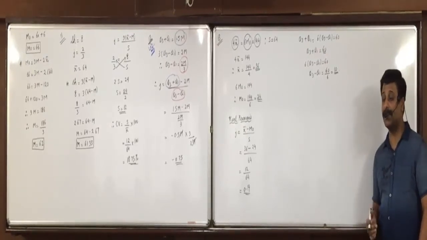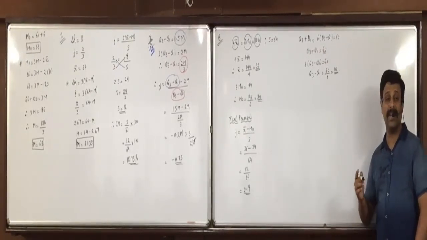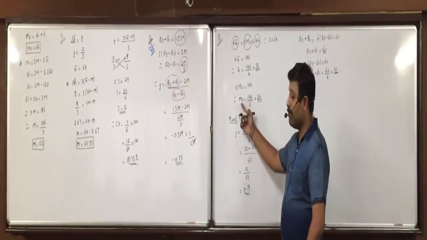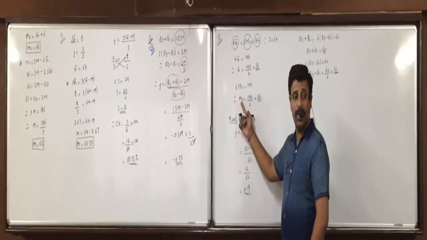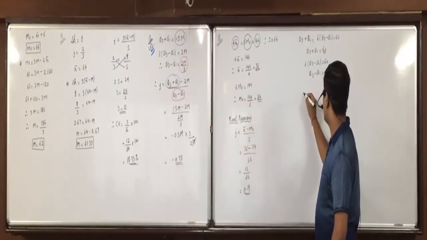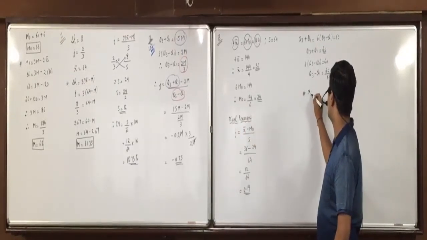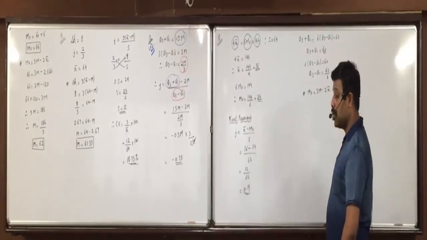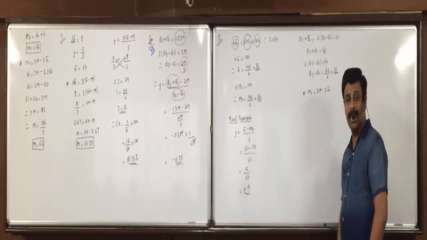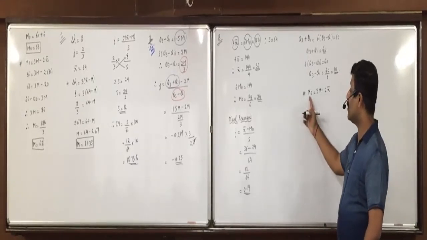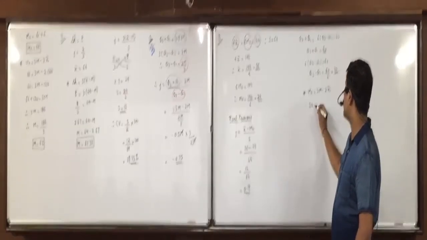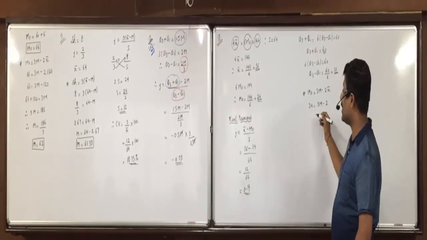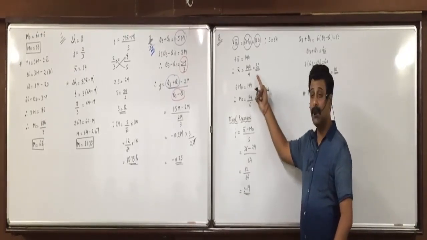What is still missing? Median. How can we find median? Applying mod is equal to 3m minus 2x bar. What will I take in place of mod? 24. 3m, median is what we need, minus 2 into x bar, which is obtained as 36.